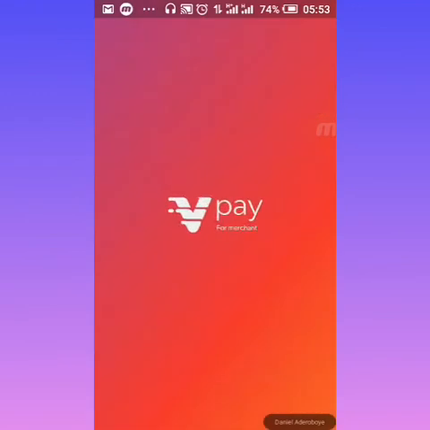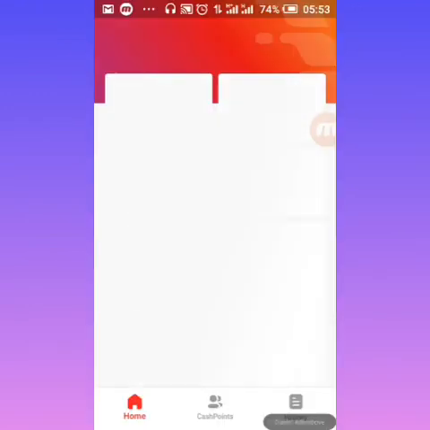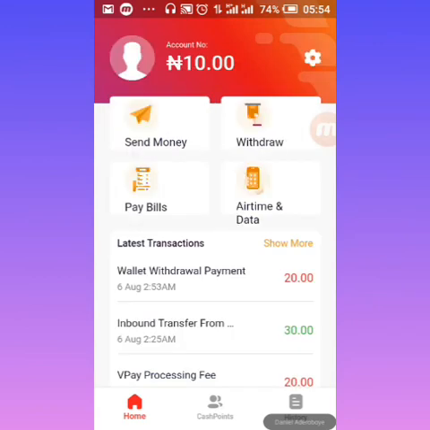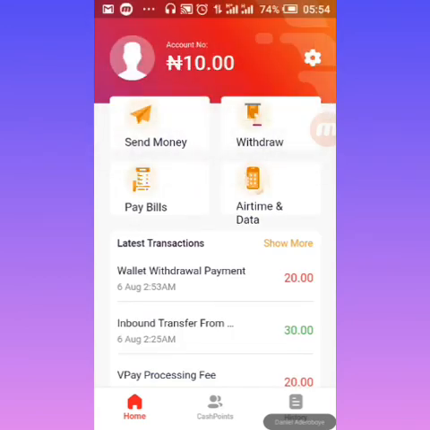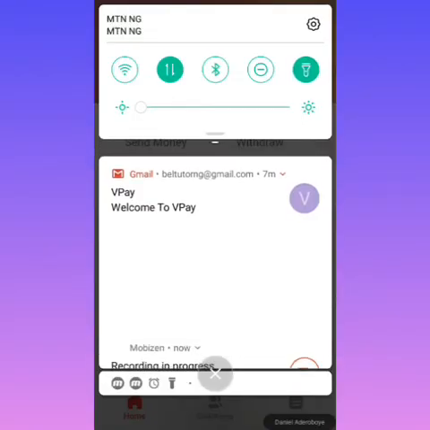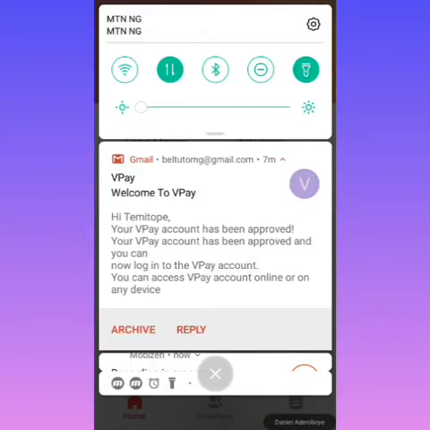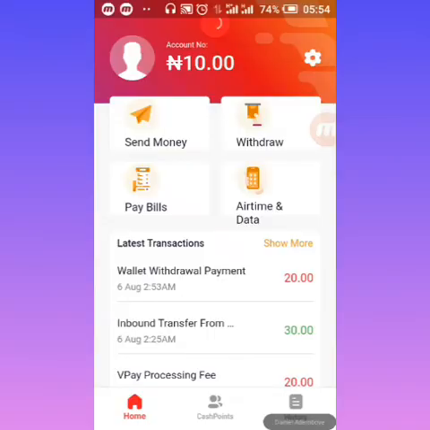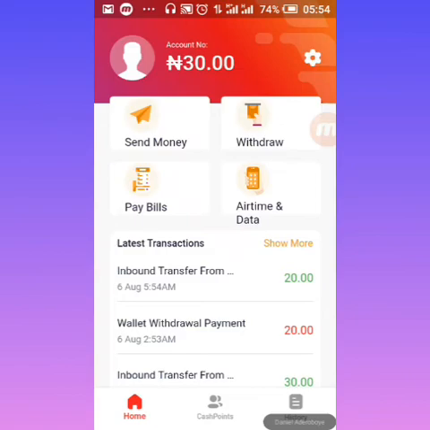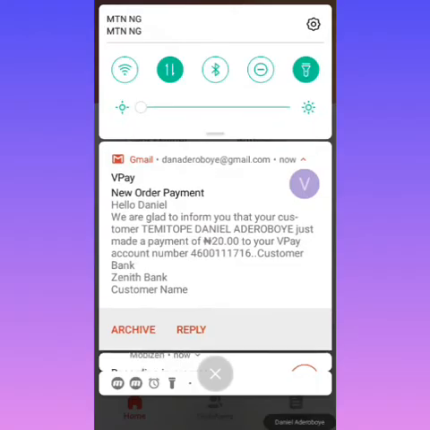One thing I also like about this is that immediately a customer pays into your business, you receive an email. As you can see, this is from Zenith Bank. If I check my email here, it's going to appear. The reason why this is not showing my bank account balance again is because, as you can see, I actually sent 20 naira. It has been automatically sent, and I've automatically received an email. As you can see, automatically received an email.